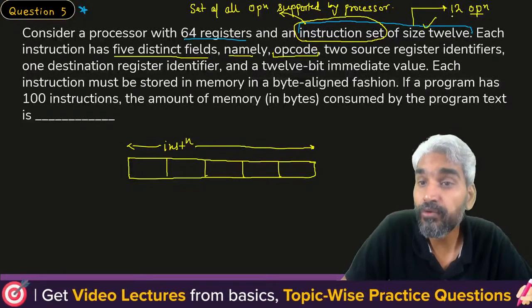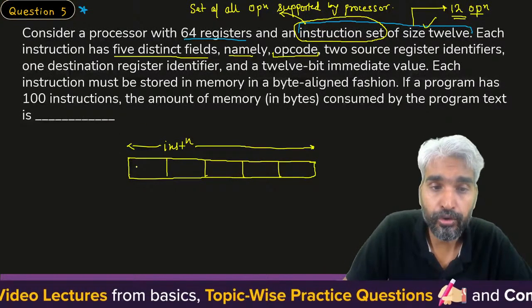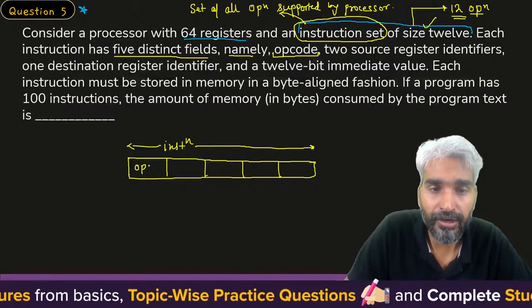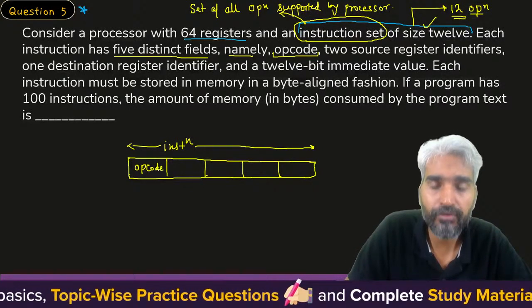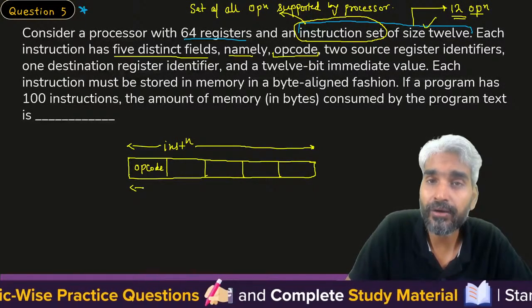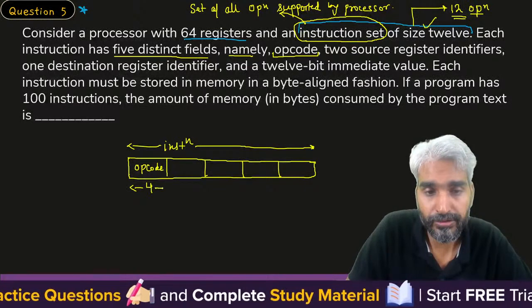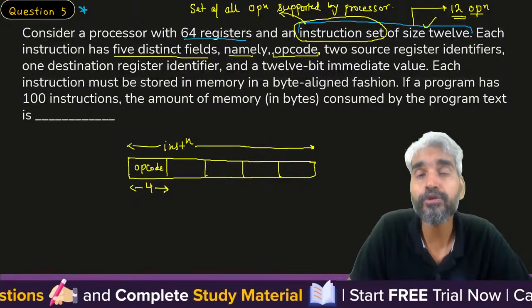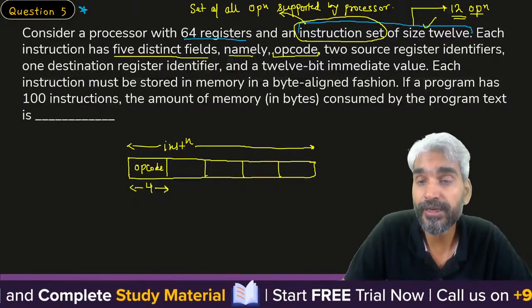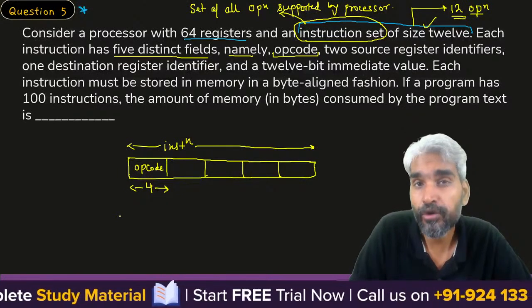Sir, there are 12 operations. So to represent 1 out of 12 operations, how many bits will be required? Sir, to represent 1 out of 12, we require 4 bits. Using 4 bits, you can represent up to 15. So up to 12, you can definitely represent using a 4-bit opcode.